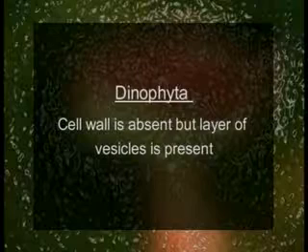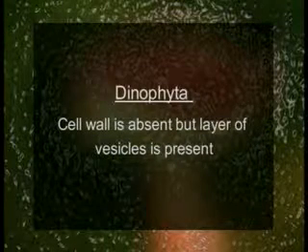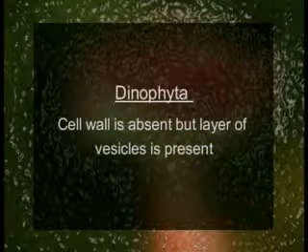A typical cell wall is absent here and there is a layer of vesicles beneath the plasma membrane with or without cellulose plates. The stiff cellulose plates look like a helmet, forming a structure called the theca.